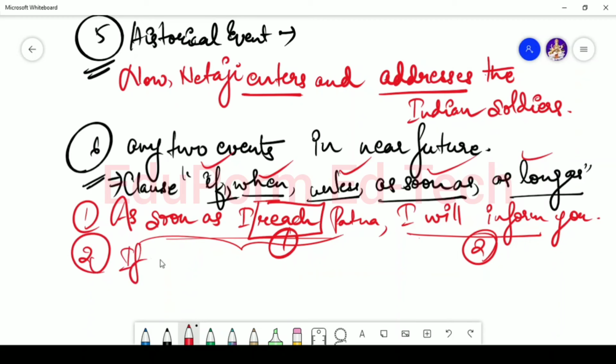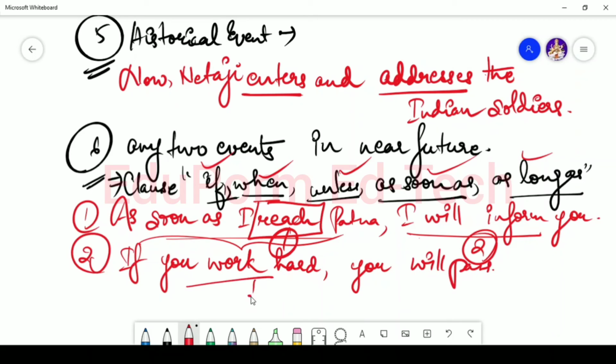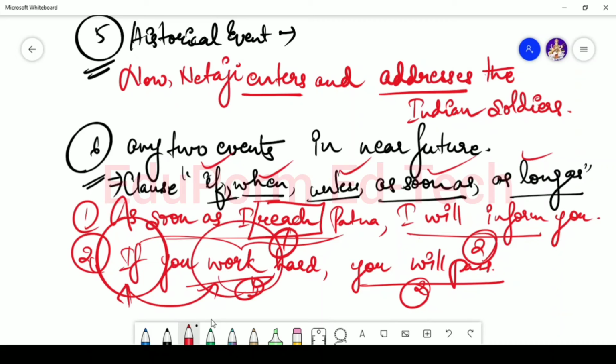Now let's see one more example. So if I say if you work hard, you will pass. So again, this is one event and this is the second event. So the clause here starts with the word if. So again, simple present tense is being used.